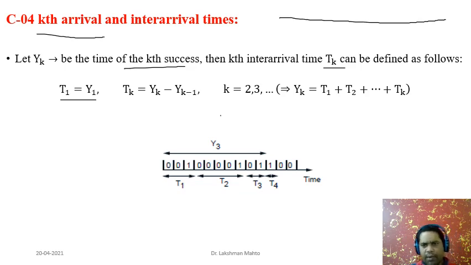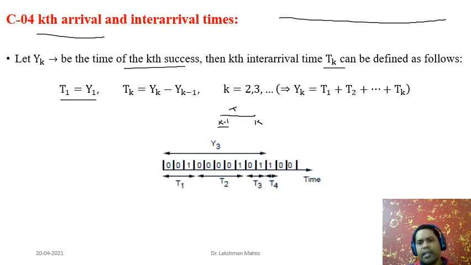Kth inter-arrival means the (k minus 1)th arrival has already happened. After that, how many trials do we need to get the first success, so that in total we have k successes? That we denote by Tk.